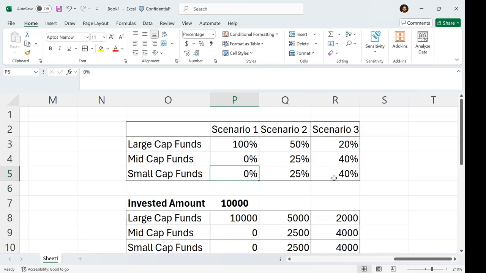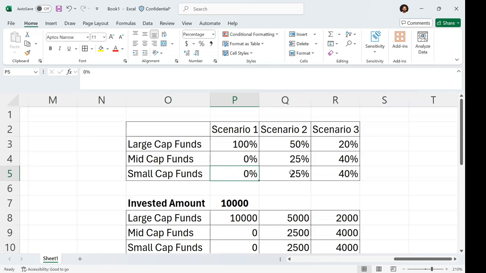Generally, most people only know about large cap funds because these are the companies more popularly known to everyone. Suppose you take Reliance Industries, everyone knows Reliance Industries. HDFC Bank, Axis Bank, ICICI Bank, everyone knows them. These are all large cap funds. Most people think that when we know a company, it will be growing, so let's invest in that only. Why invest in companies we have never heard of? Let's go for a safer way and invest only in large cap funds. So these are the people who come in scenario one.